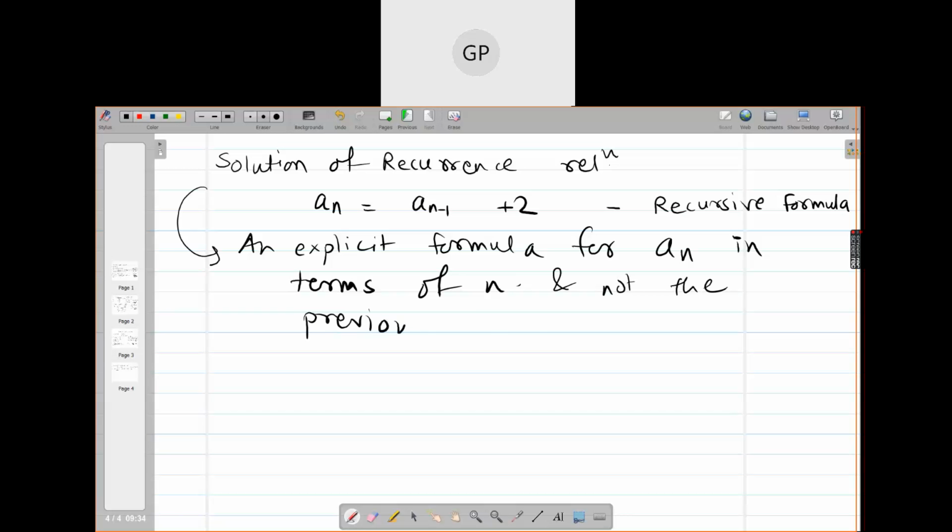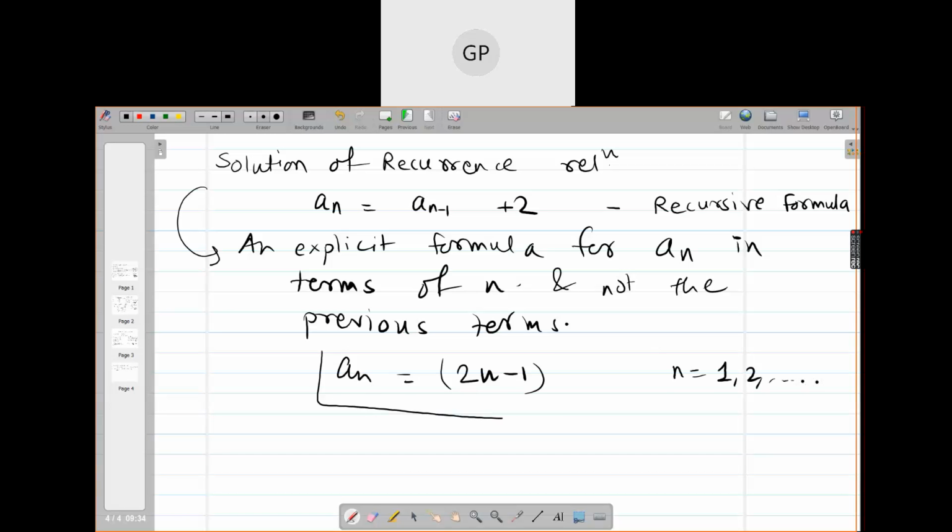So if I get, say, An equals 2n minus 1, this is my suppose answer, and n goes from 1 onwards. So this is called an explicit formula. Do you understand? Is there any previous term involved here on the RHS?